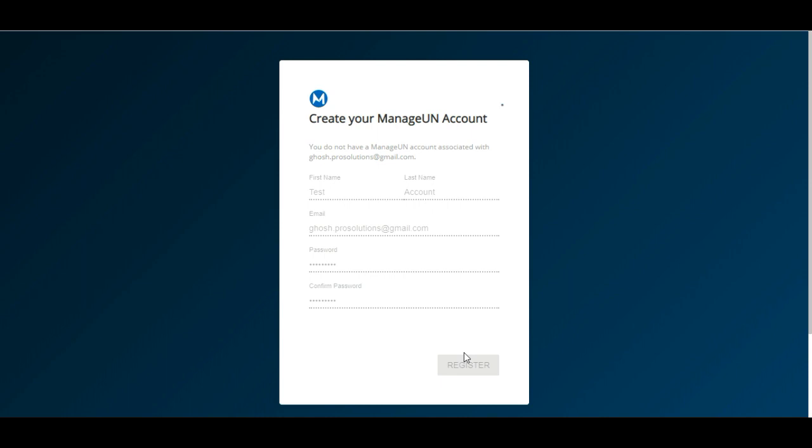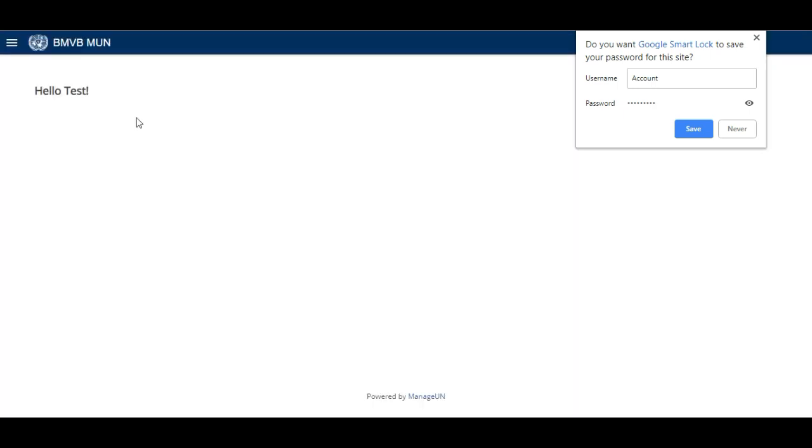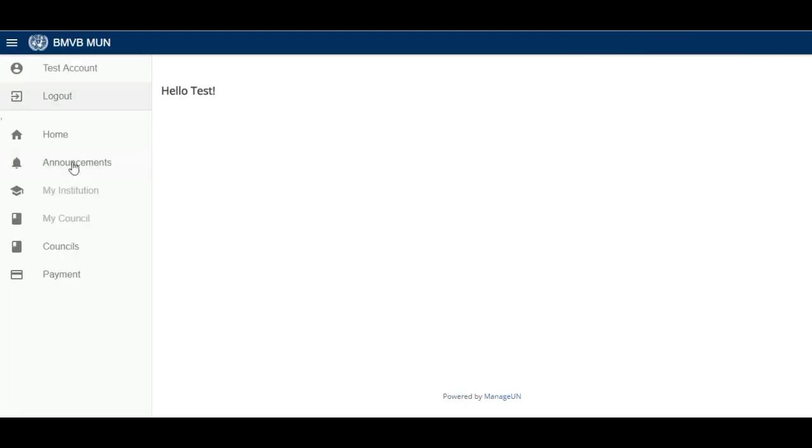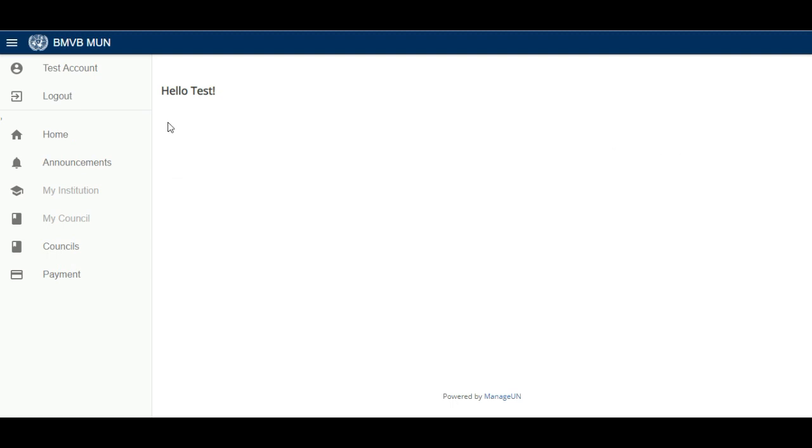When you create your account, it will show that it is redeeming your invitation. Then you will see a page where hello and just your first name will be written, and whatever it is, you can close this window right now. You can log out and close this window because your account actually will be activated once we do it manually.